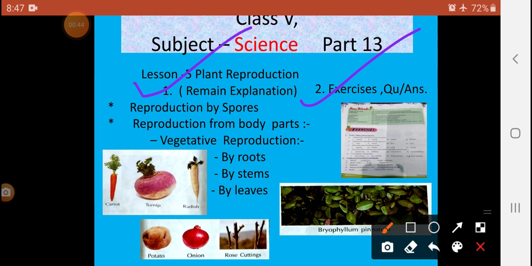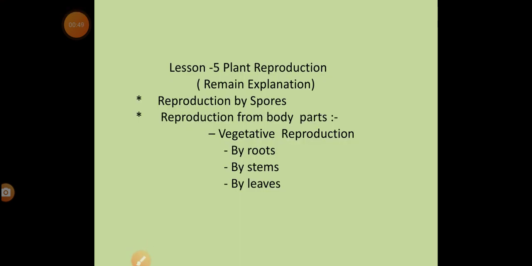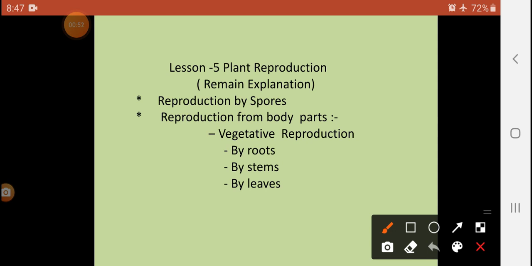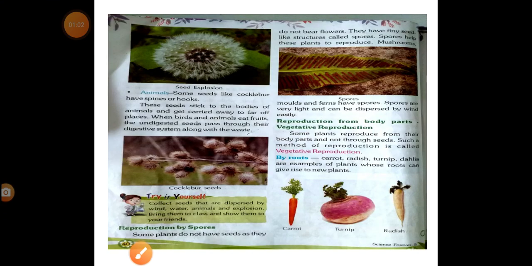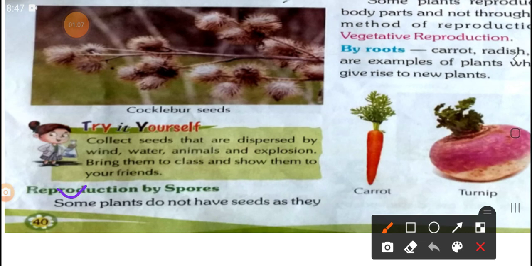First of all, my dear students, in this video we will discuss the remaining part of Lesson 5, reproduction by spores. Some plants do not have seeds, my dear students, and they have a tiny seed-like structure called a spore. Spores help these plants to reproduce.